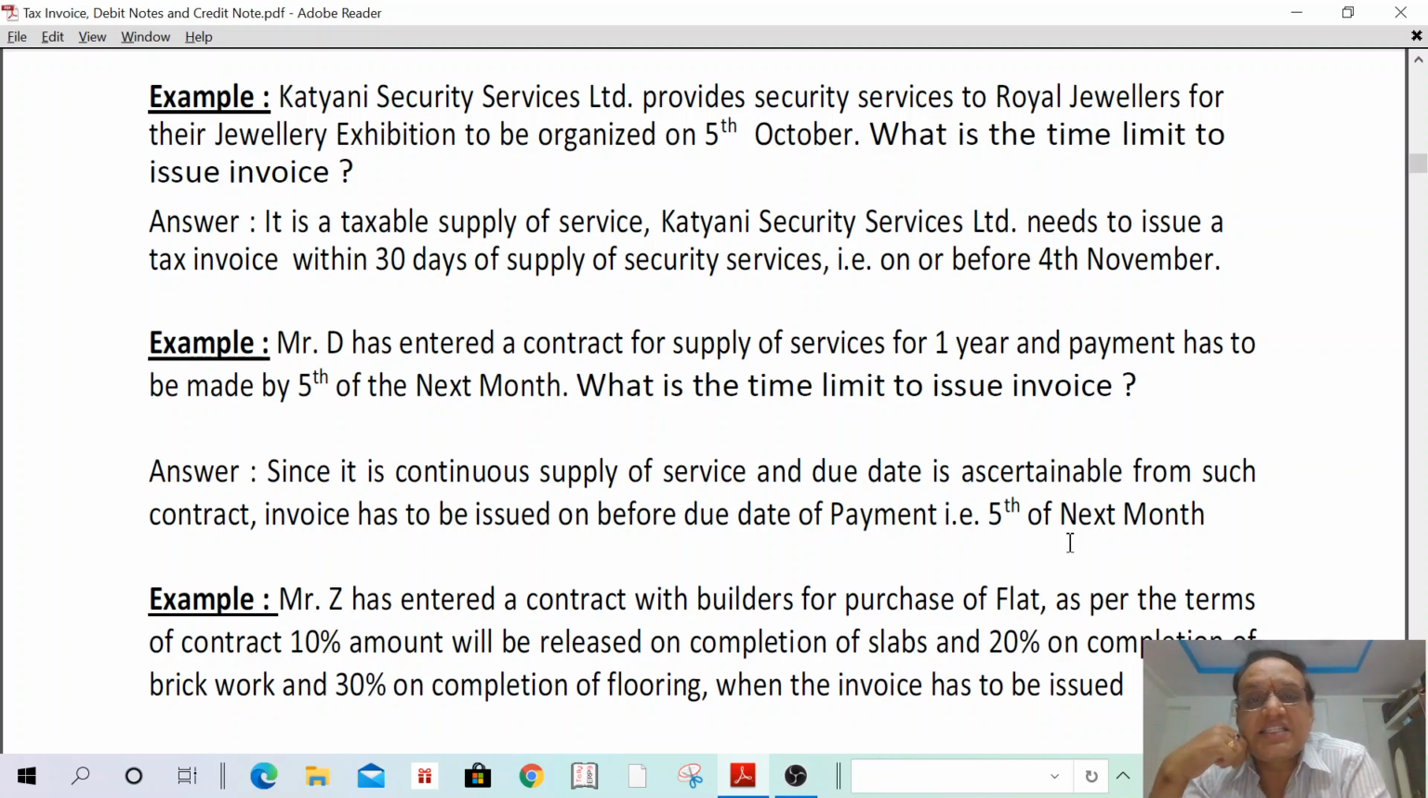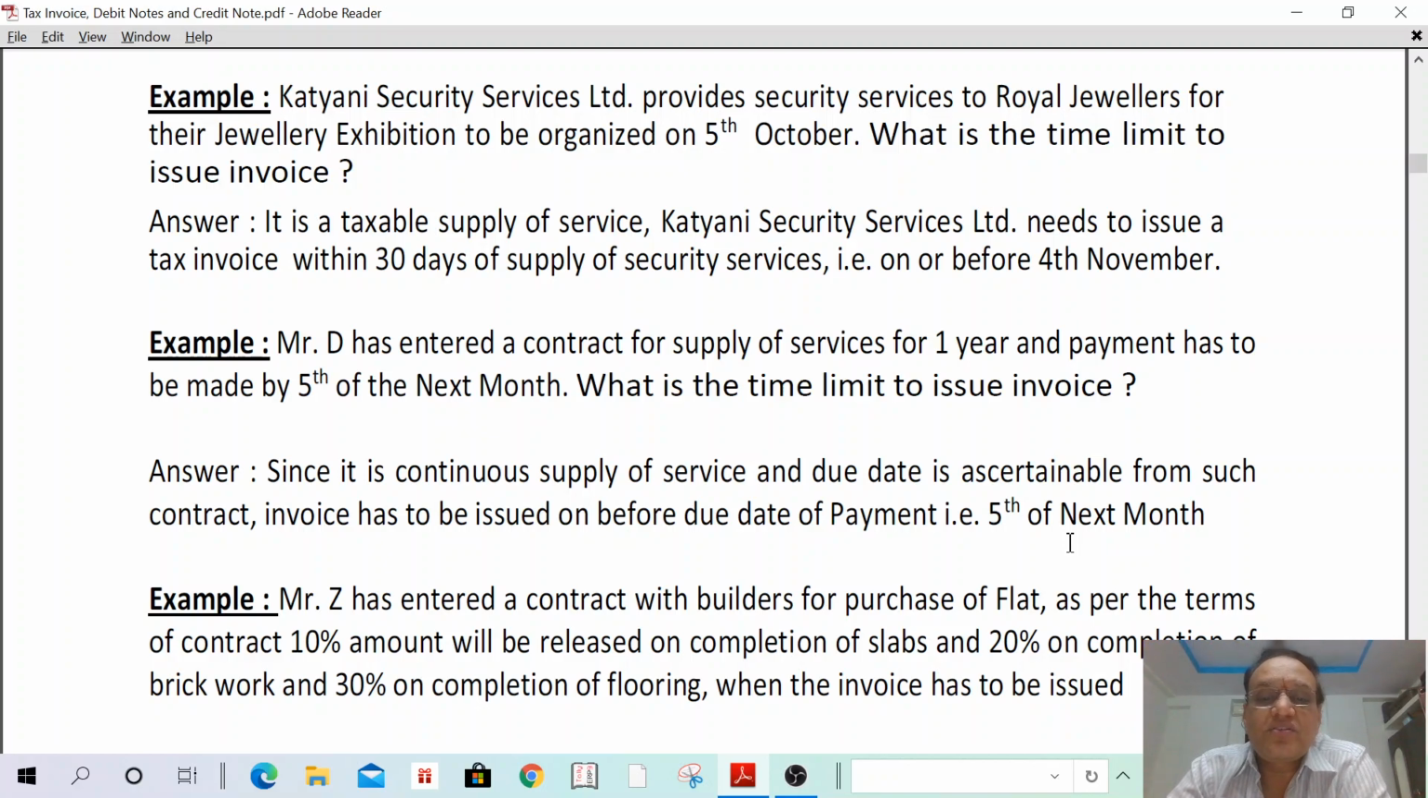It is exceeding 3 months. That means it is a continuous supply of service. What is the due date? Due date is 5th of next month. That means it is a continuous supply of service, and the due date is ascertainable from the contract. In such a case, the time limit to issue invoice is,